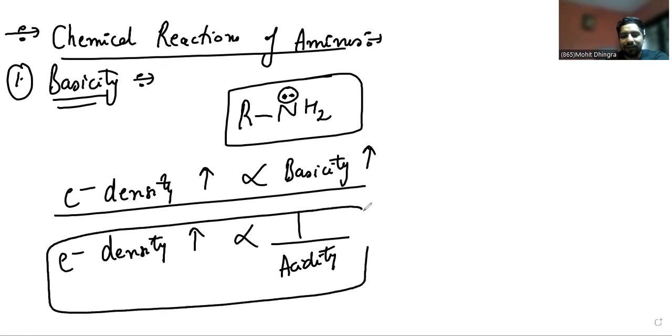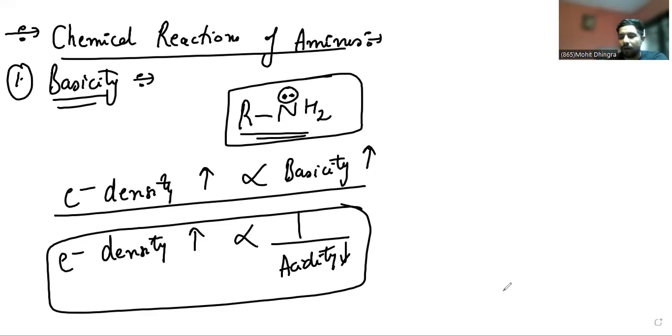Electron density is inversely proportional to acidity. Higher the electron density, higher is the basicity. So wherever the electron density is higher, more lone pair will be present, and that compound will be more basic. Amines are basic because of the lone pair of nitrogen. Where electron density is less, acidity will be higher.